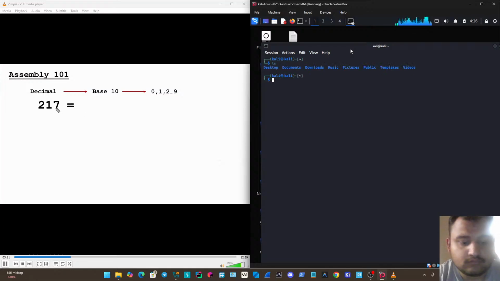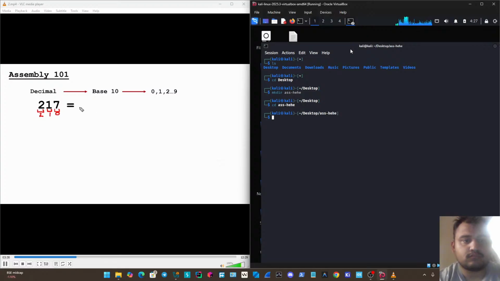So to make this easier, I'm just going to number out the ordering of these different digits. So of course, the least significant one starts with 0. And then we just increment by 1. So this one's going to be 1 here. And then the most significant digit in this case is going to be 2. We got 2, 1, and 0.